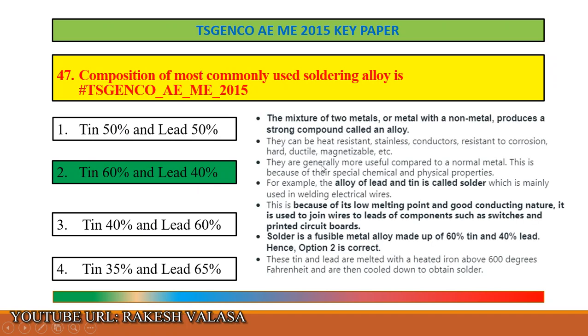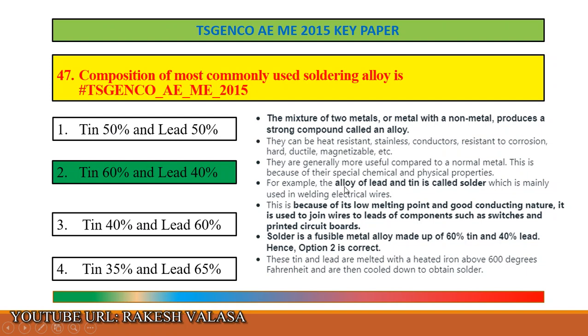The mixture of two metals, or a metal with a non-metal, produces a strong compound called an alloy. They can be heat resistant, stainless, conductors, resistant to corrosion, hard, ductile, magnetizable, etc. They are generally more useful compared to a normal metal, because of their special chemical and physical properties.